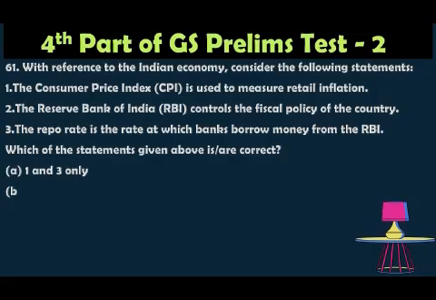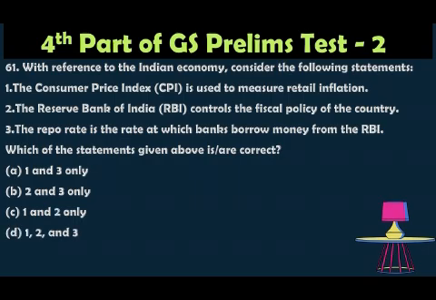Option A, 1 and 3 only. Option B, 2 and 3 only. Option C, 1 and 2 only. Option D, 1, 2 and 3. The correct answer is 1 and 3 only, option A, because CPI is a primary indicator that measures retail inflation. So statement 1 is correct.